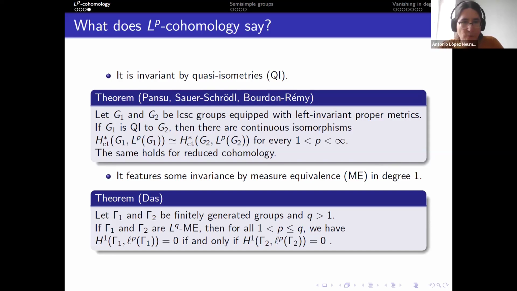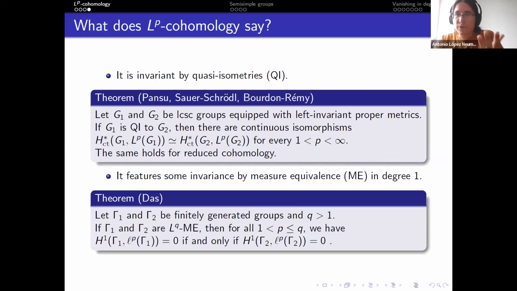What is known precisely is the following: if you take two finitely generated groups and Q bigger than 1, then if your groups are LQ measure equivalent, I will not say what this is, but it's a quantified version of what it means to be measure equivalent, then for the P's that are intermediate, so between 1 and Q, vanishing of LP cohomology on one side is equivalent to vanishing of LP cohomology on the other side.